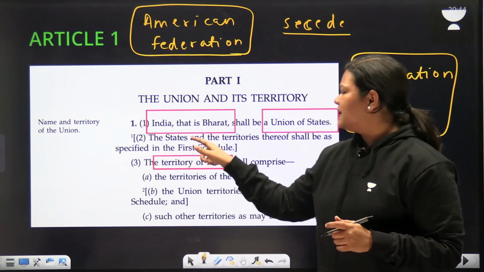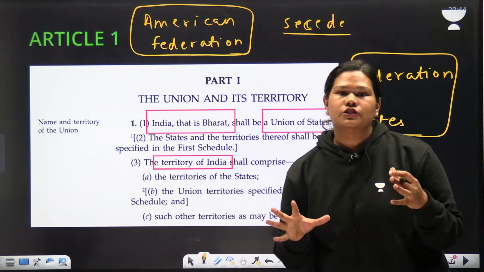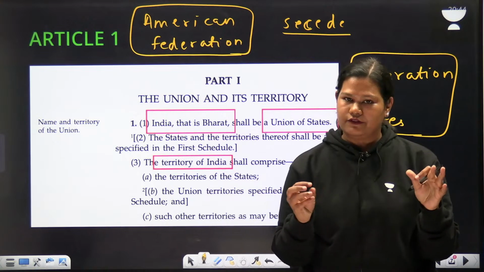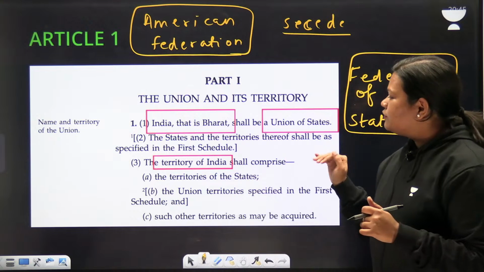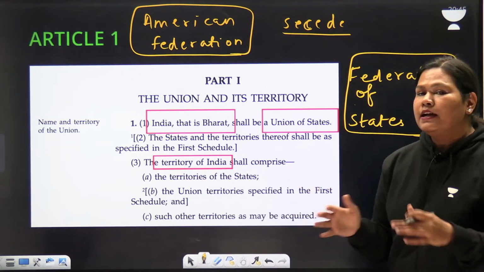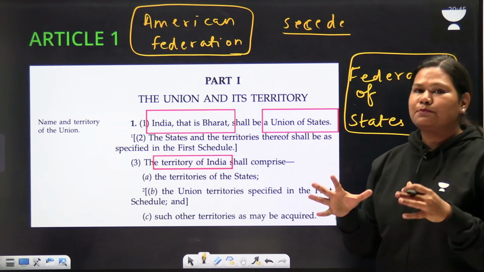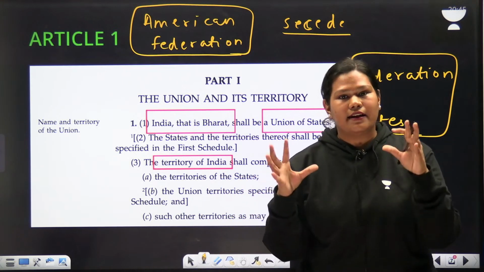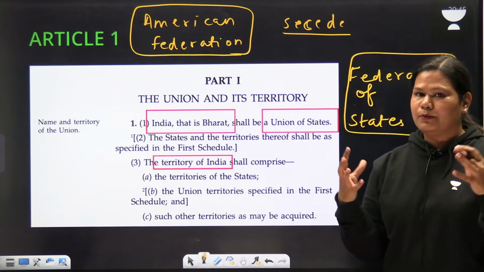Now we'll understand that the states and the territories of India are specified in the first schedule. The first schedule includes 28 states and the territorial extent of these states. We have seen the schedule in this session only. Then moving forward, we'll understand the next important term, which is the territory of India. Now that we have mentioned the name and the nature of India, we need to specify India's territorial extent, what is included in this country. So it consists of territories of states. As I've mentioned, we have 28 states.